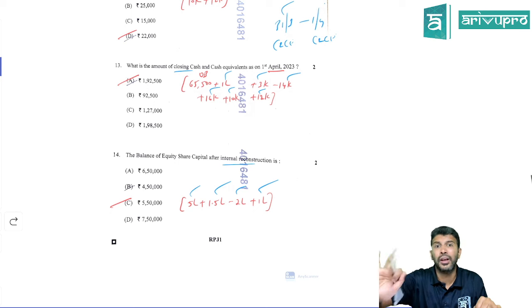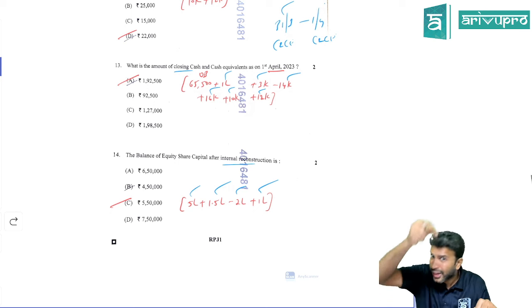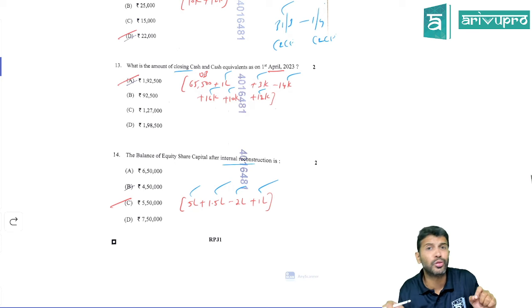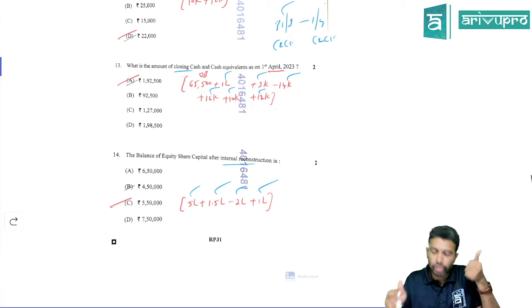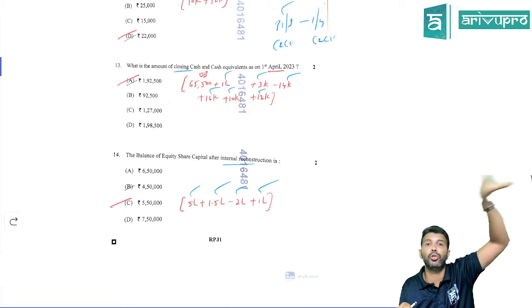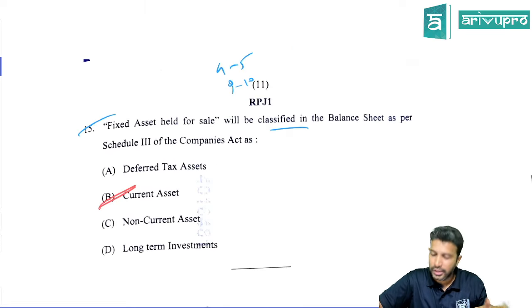All these are not tough, but they will take time. Your writing speed has to be extremely good. When you're thinking so fast and writing so fast, a lot of silly mistakes happen. So my suggestion is to try to save as much time as possible from MCQs and use it for your descriptive paper. Okay, this is about MCQ.